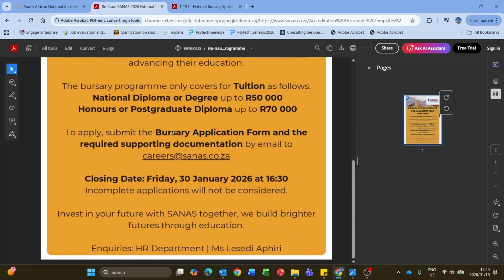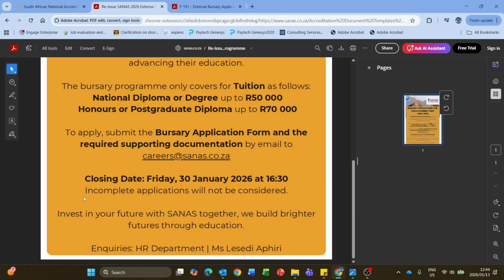Then to apply, submit the bursary application form and the required supporting documentation by email to careers@sanas.co.za. The closing date is Friday the 30th of January 2026 at 4:30. Please do not send your application after 4:30, because they will filter out the applications sent on the 30th of January, and see exactly those coming after 4:30. Maybe they'll give you a grace period of 5 or 10 minutes, but if you are sending it after 4:30, they might disqualify your application.